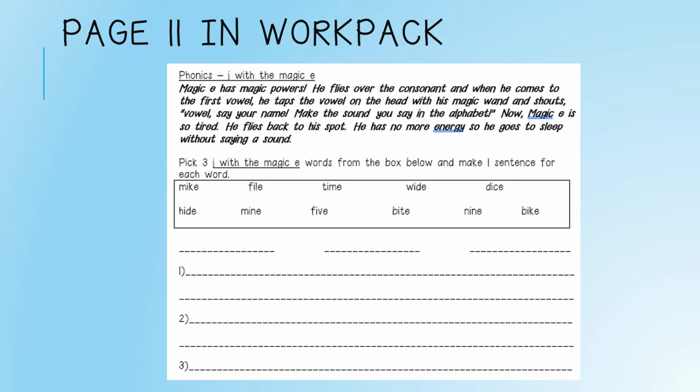Then you will pick any 3 of these words and write it down on the 3 lines below. You will then take each word and make one sentence for it. You will write the first sentence next to number 1 for your first word. Then you will write a sentence for your second word next to number 2 and a sentence for your third word next to number 3. I know you will make lovely sentences.